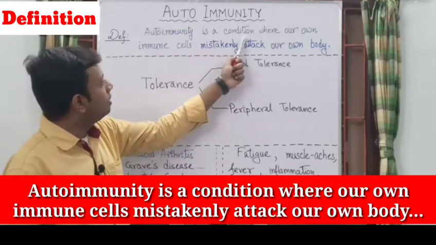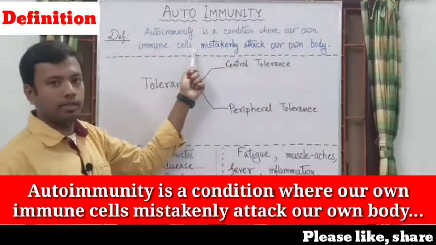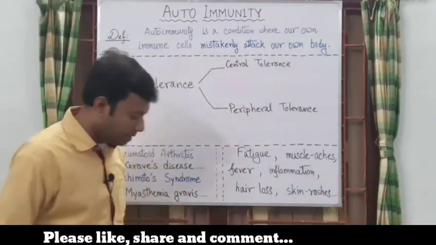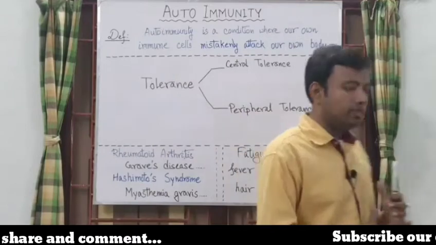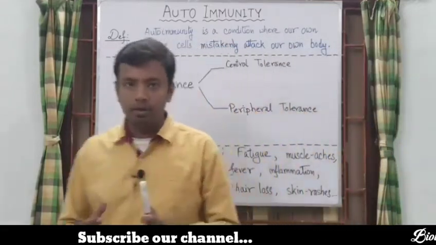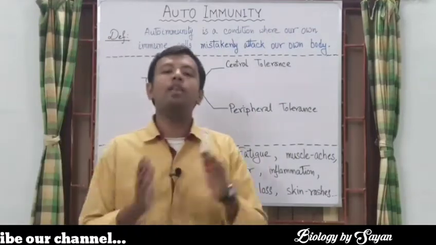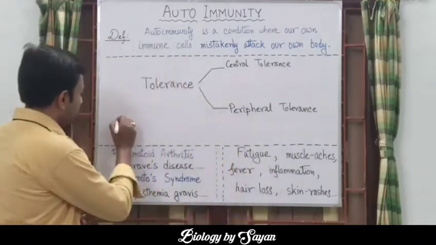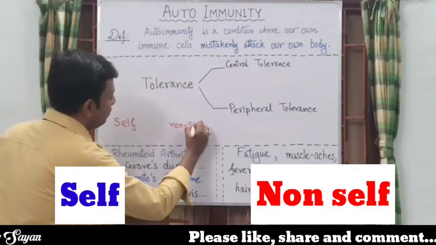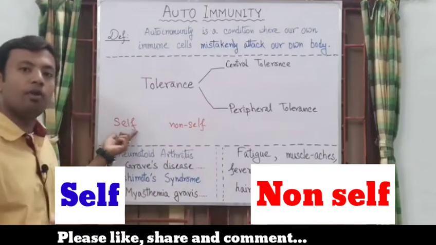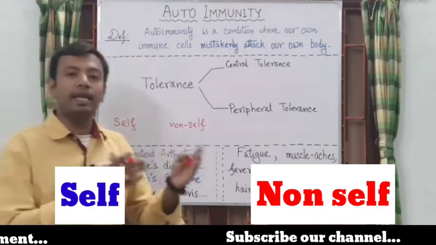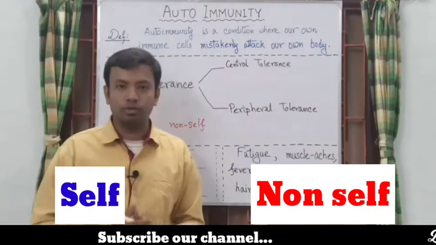Autoimmunity is a condition where our own immune cells mistakenly attack our own body. That means there are certain mechanisms present inside our body that make our immune cells able to recognize between self and non-self cells. Self cells means our own body cells, and non-self cells means foreign cells, or cells that entered our body from any external sources.